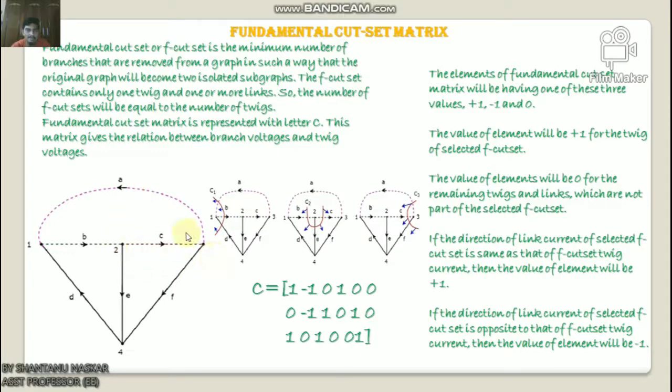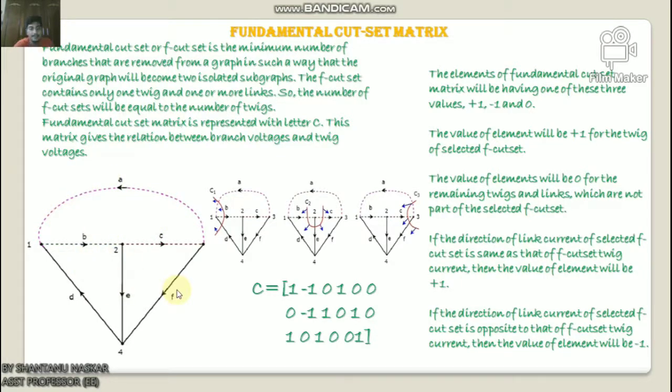Consider the same directed graph which we discussed in the section on the incidence matrix. Select the branches D, E, A of the directed graph as twigs. So the remaining branches A, B, C of this directed graph will be the links. The twigs D, E, A are represented with the solid line, and links A, B, C are represented by the dotted line in the following figure.